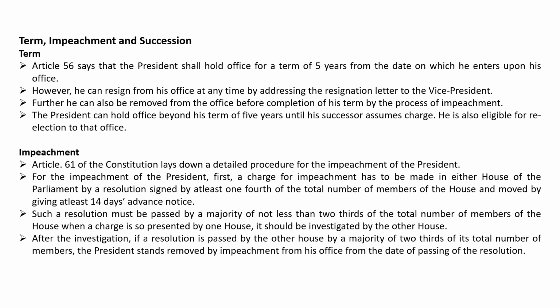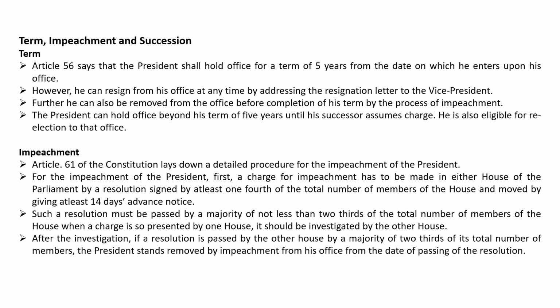Impeachment. Article 61 of the Constitution lays down a detailed procedure for the impeachment of the President. For the impeachment of the President, first, a charge for impeachment has to be made in either House of the Parliament by a resolution signed by at least one fourth of the total number of members of the House and moved by giving at least 14 days advance notice. Such a resolution must be passed by a majority of not less than two-thirds of the total number of the members of the House.